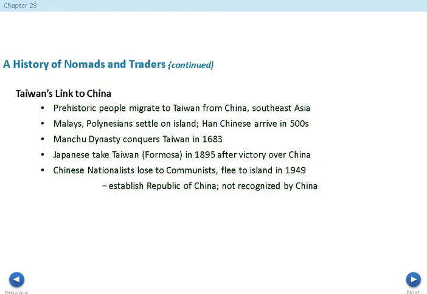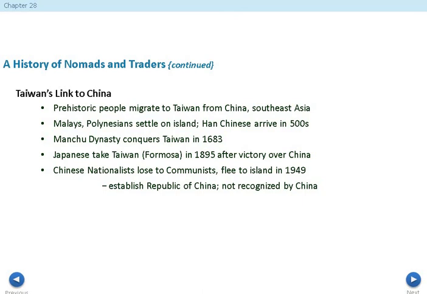The Malays and the Polynesians are going to settle on the island, and the Han Dynasty in China is going to arrive in the 500s. The Manchu Dynasty, we've talked about them before, is going to conquer Taiwan in 1683. Now, if you remember that Japan during the late 1800s, early 1900s, was going after China. They get so much that they start to invade China in the 1900s, and Taiwan is going to be one of those areas where they step in. Now the Chinese nationalists are going to lose to the communists in 1949.